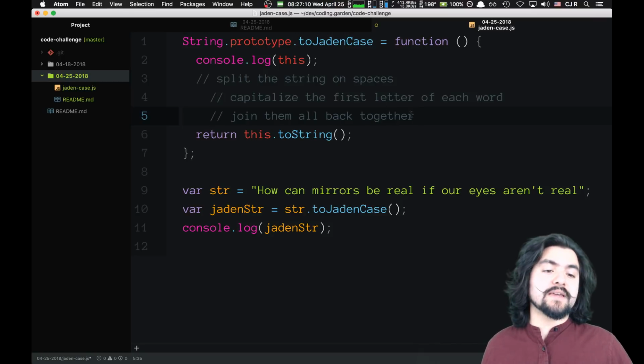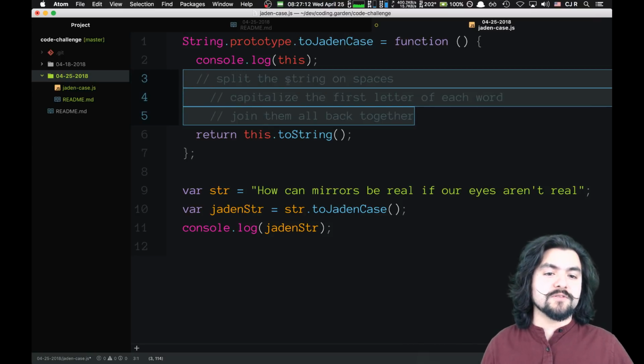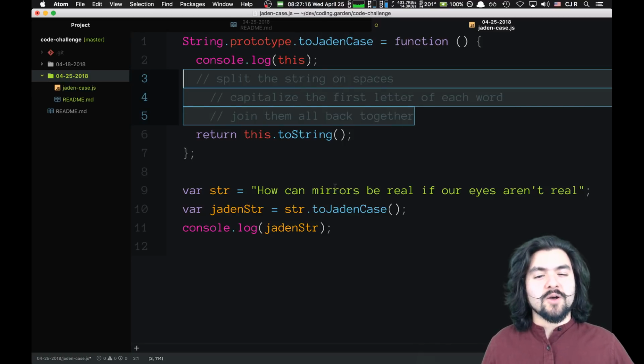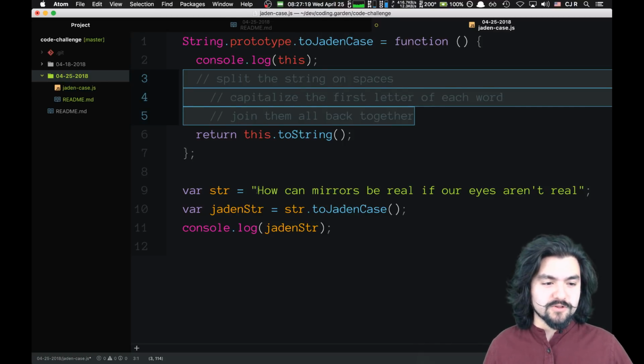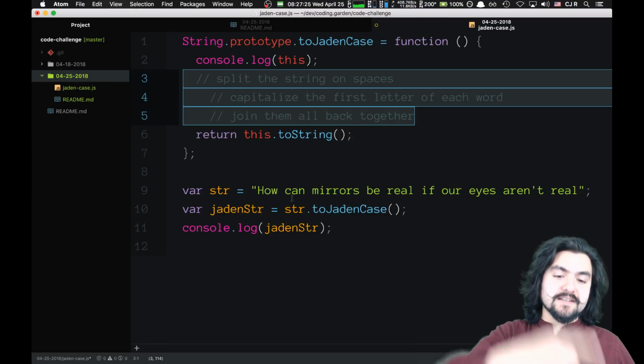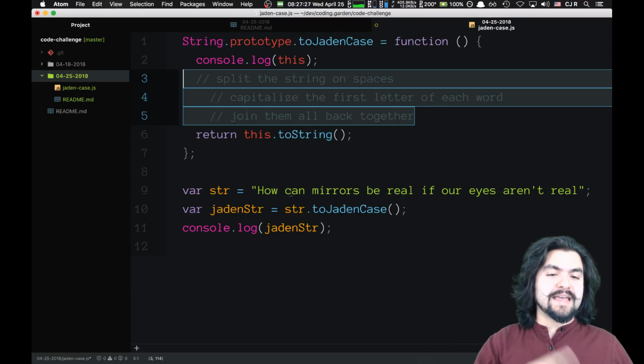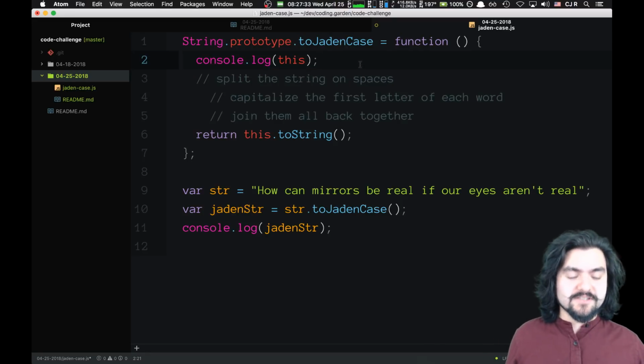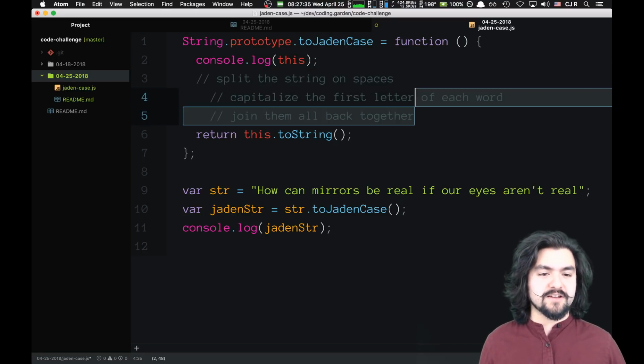I'm thinking that this solution I would probably do with a split, a map, a join. We could just write this with a plain old for loop though. Here's what I'm thinking. If we do a for loop and we iterate through, every time we find a space, the next thing we find, we will capitalize and then continue on until we find a space. Let's actually solve it that way. We're going to solve it multiple ways. So this one's for later.